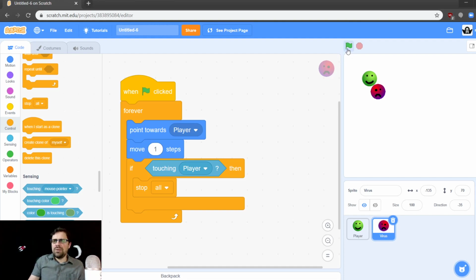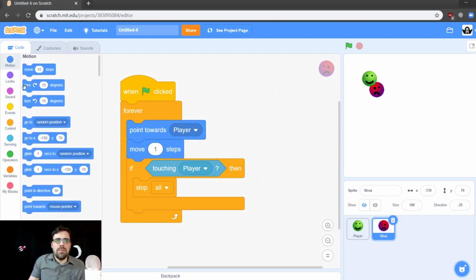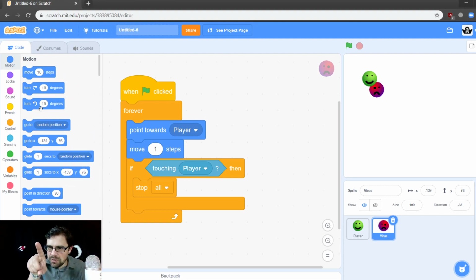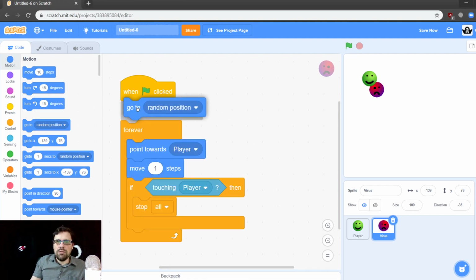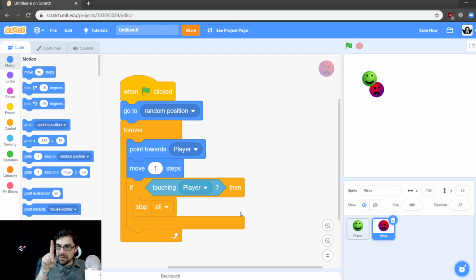So let's do a little bit more. You can see that right now when we click the green flag for everything to start, the virus is already right there. Let's change that a bit. Let's go to motion. Let's make him appear when we press the green flag. We want the virus to go anywhere on the screen. So let's grab a go to random position block. This block will make it go anywhere on the screen. And we'll put it right under the green flag. So now when we click the green flag, the first thing that happens is the virus will go to a random position on the screen.